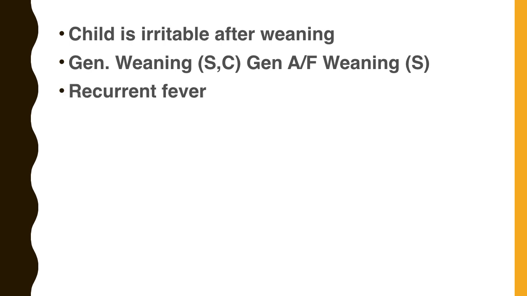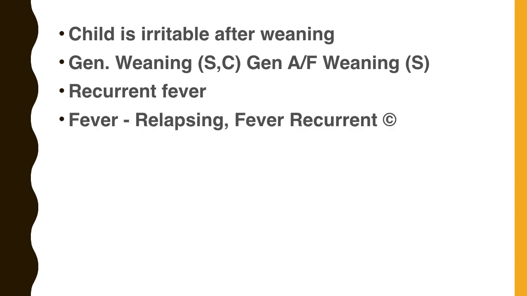So which rubric will you work out for recurrent fever? Child has had recurrent fever since the last 3 months or last 3 years. The most important remedies mentioned in the rubric fever, relapsing; in Complete repertory the rubric is fever, recurrent. More or less the same remedies are mentioned, like Sulphur, Tuberculinum and Calcarea carb, etc. These are the main remedies for recurrent fevers, that means chronic fever. Fever relapsing in Synthesis and fever recurrent in Complete. So which rubric will work out for allergic asthma?